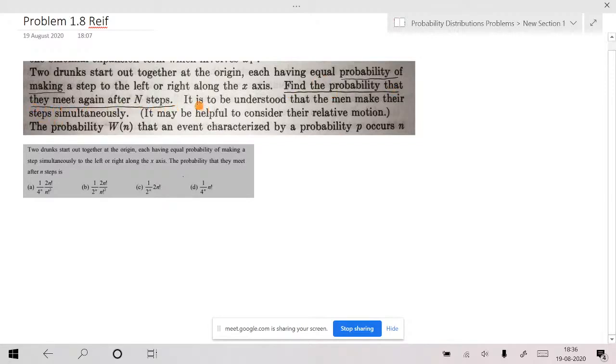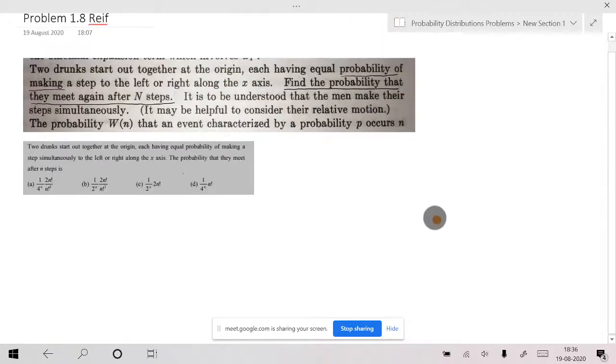That's the question. He gave some hint as well. One more part of the question is that they make the steps simultaneously. That's the point that you have to note down here.